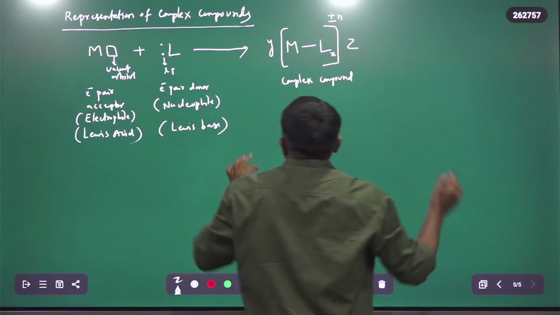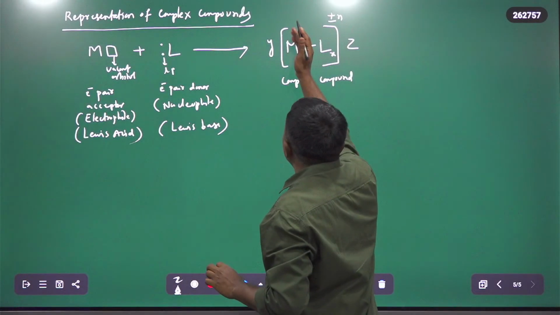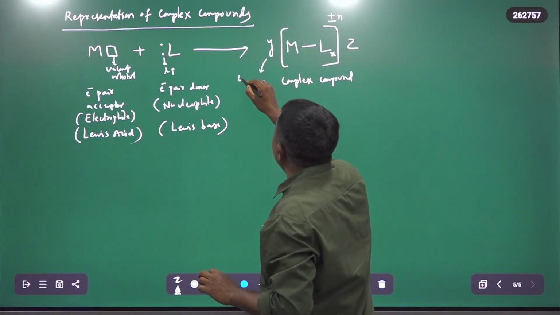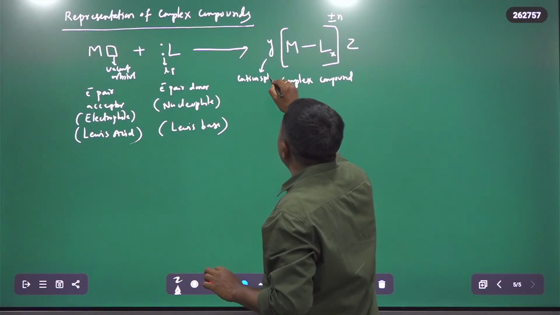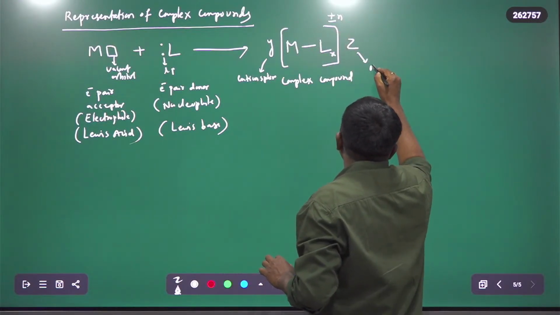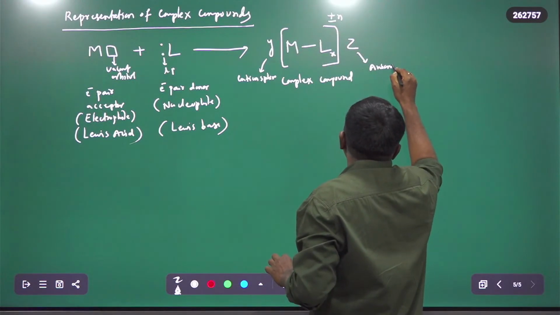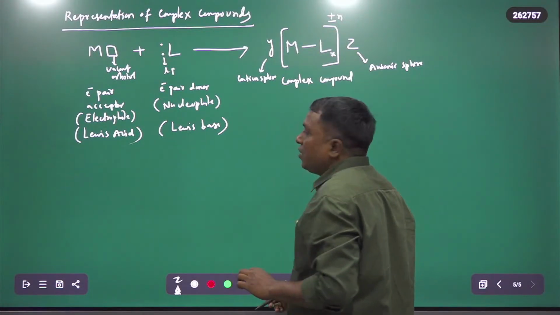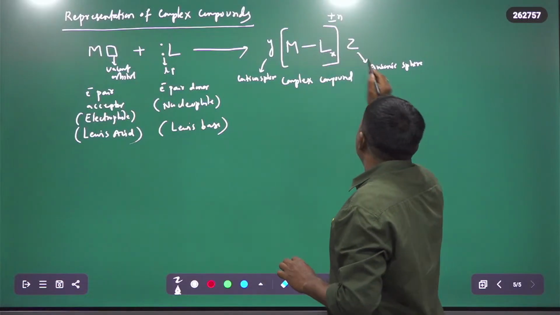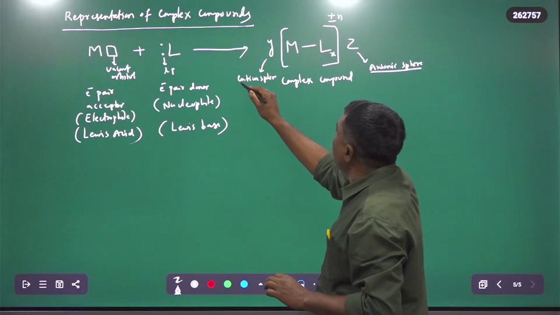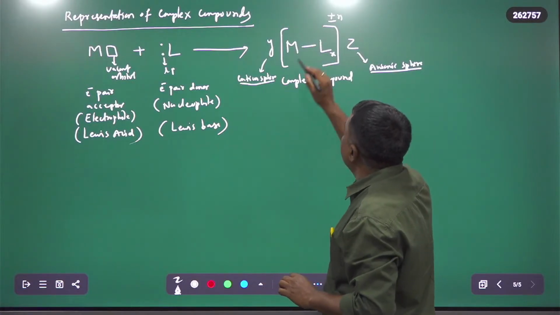Now, the part before the square bracket is the cationic sphere, and the part after the square bracket is the anionic sphere.